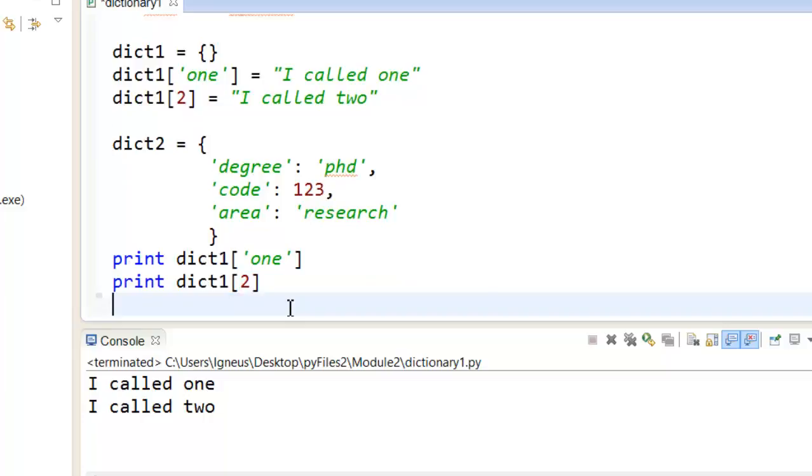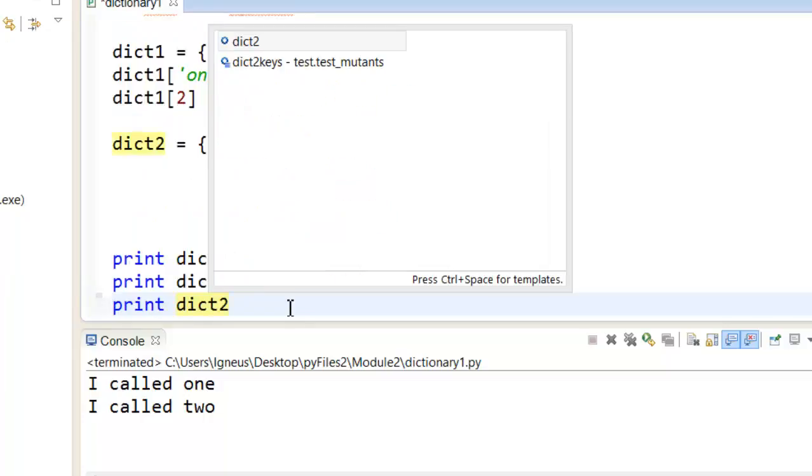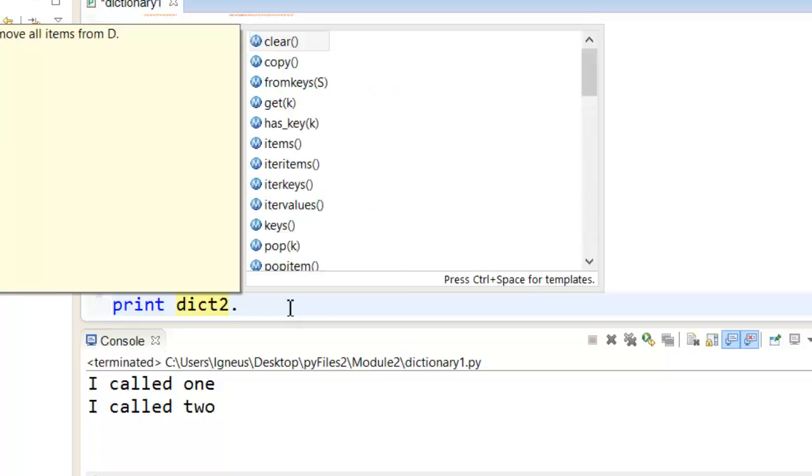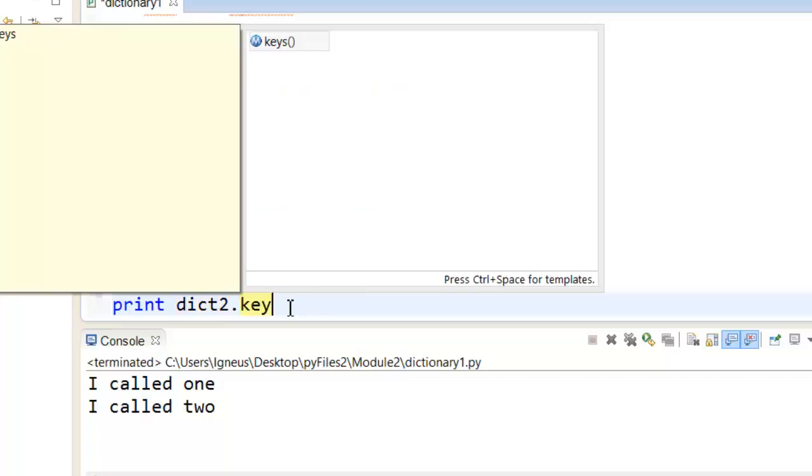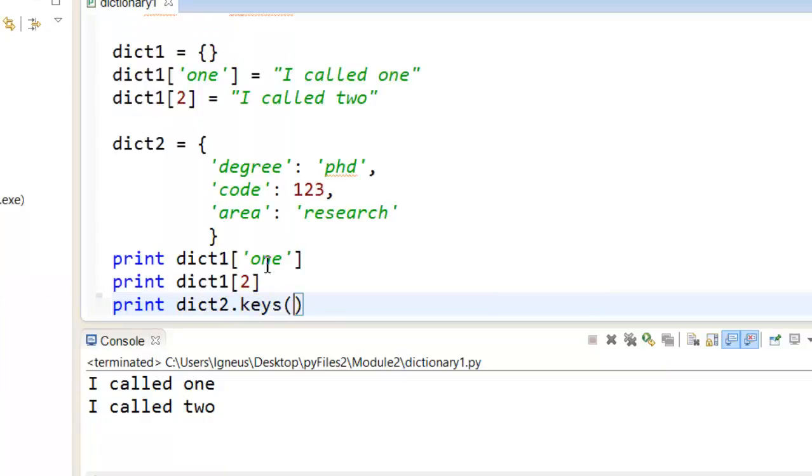Let me show you one more here. Print dict2, and let me get all the key values. So I can get keys, all of it. Let me save it and run it. And it gives me all the keys, which are code, degree, and area.